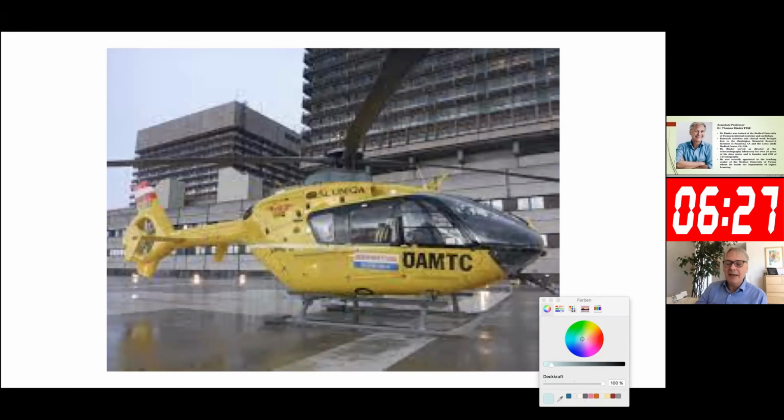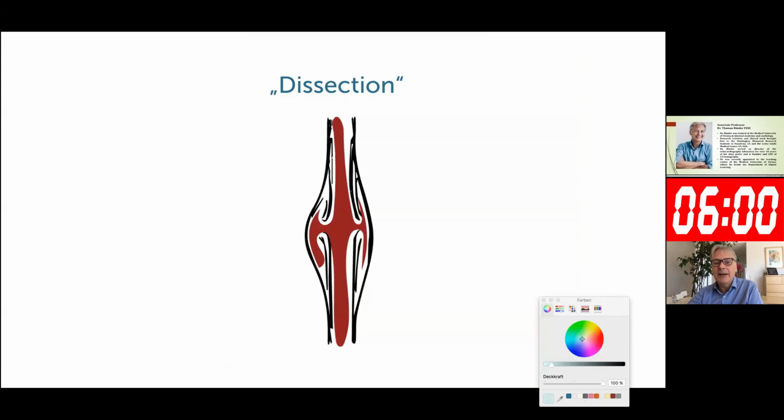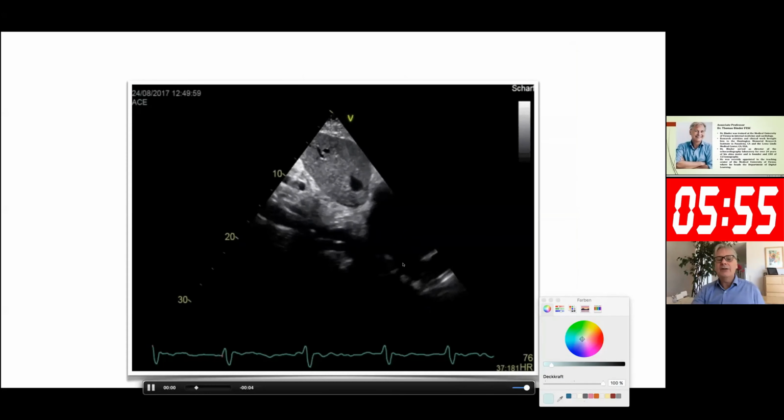At the time, a patient was brought to the hospital with a suspected aortic dissection. This is the intensive care unit at the emergency department, and this is exactly the bed where the patient was placed. At that time, we already had ultrasound and all the resources necessary to intubate the patient. It was in my shift, and the patient came with aortic dissection. What we were looking for, obviously, was whether or not the dissection was true.